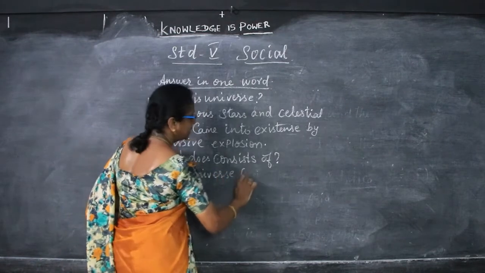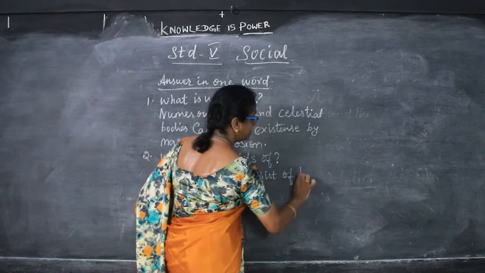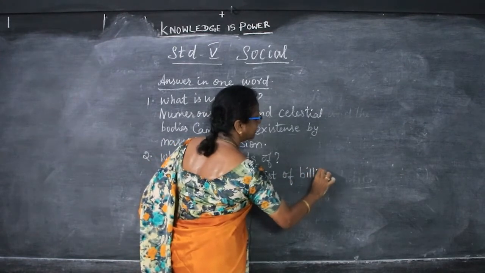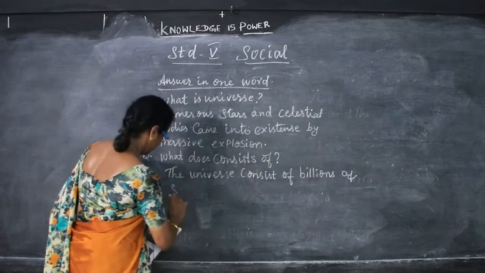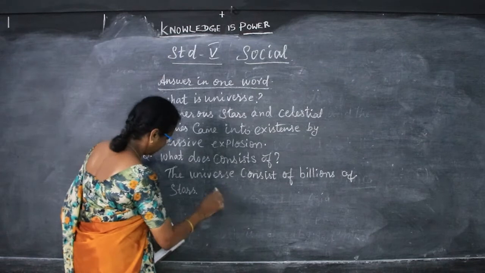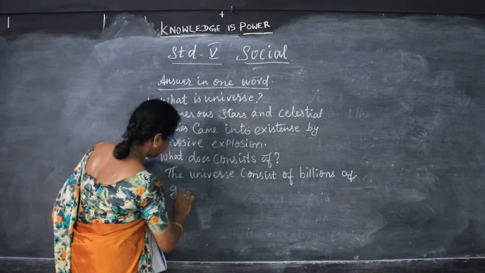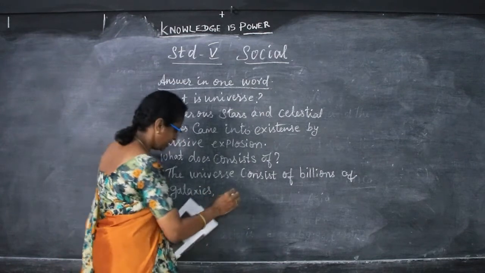Universe consists of billions of stars. Okay, billions of stars. Then billions of galaxies and stars, planets, comets, everything.